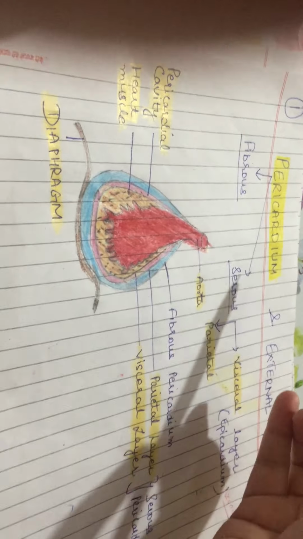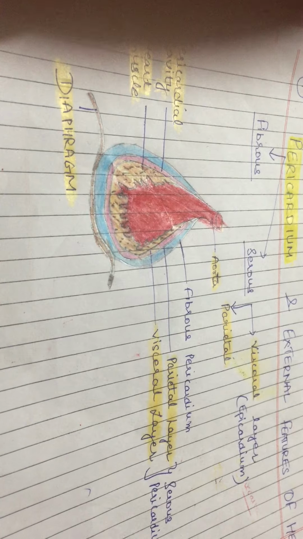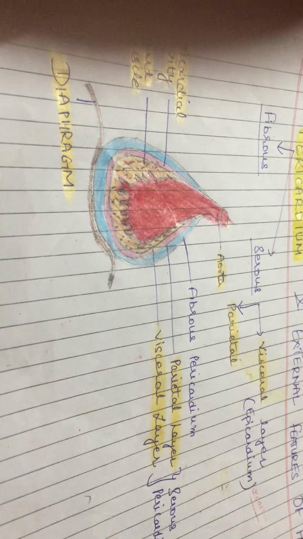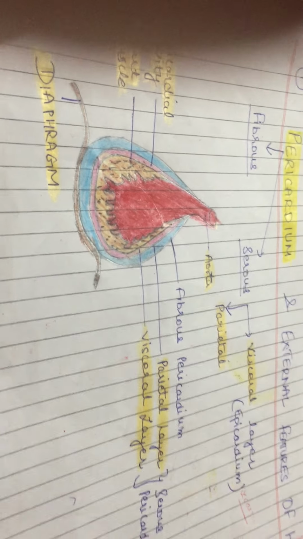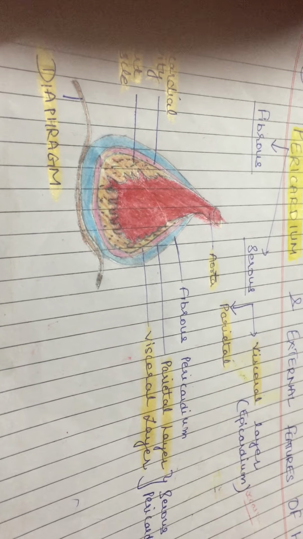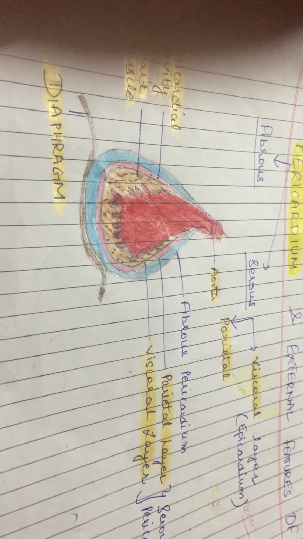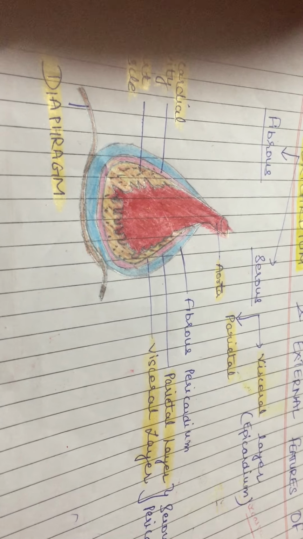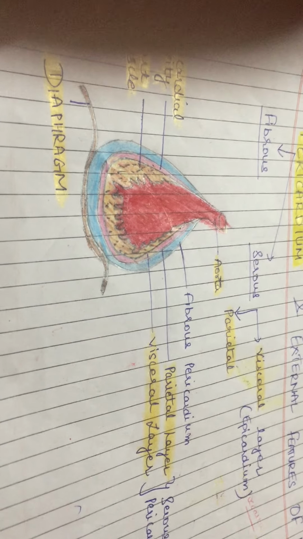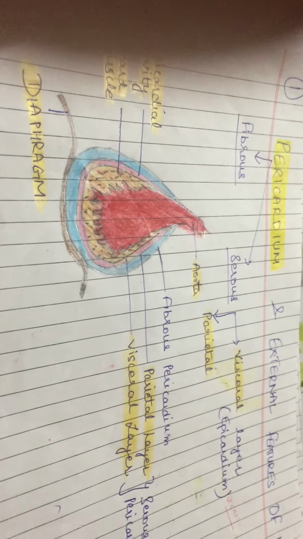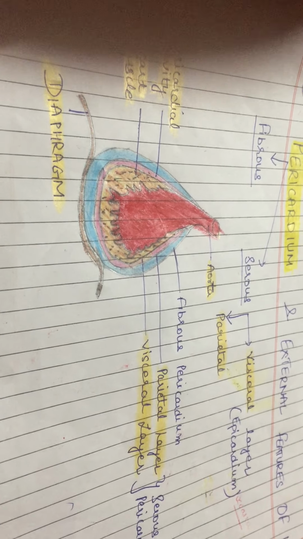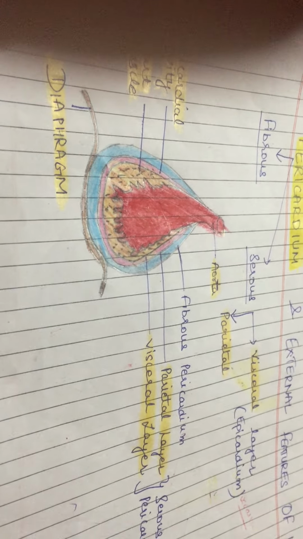Now, what is pericardium? Pericardium is the outer covering which encloses the heart. Not the covering actually, it is a conical fibroserous sac which contains the heart and root of the great blood vessels like aorta, pulmonary trunk, right? It is situated in the middle mediastinum. As we all know, heart itself, along with the pericardium, is a content of middle mediastinum.